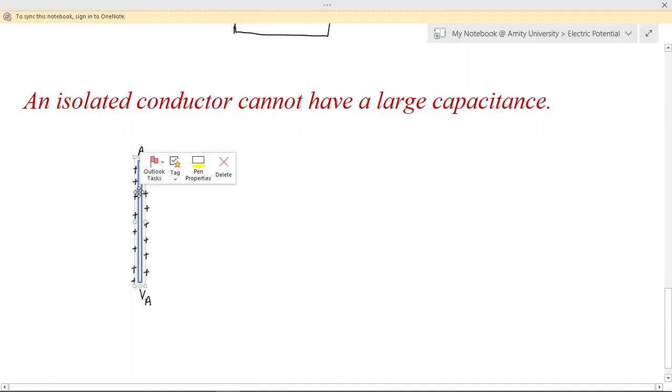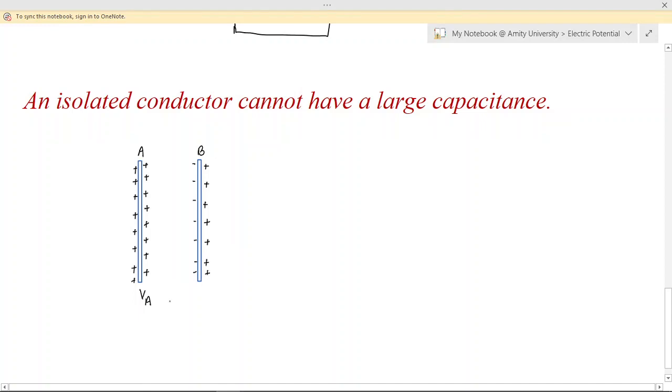Now, what I am doing, just see, I just place an identical plate close to it. Identical conductor, we can say. I just place an identical conductor close to this charged plate. Then, as we know, what will happen now? Due to the induction, the negative charge will get induced on the closer side of the plate, right? And on the farther side, let's say this plate is B, on the farther side of plate B, positive charge is induced.